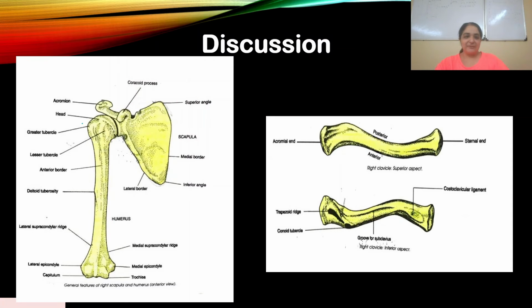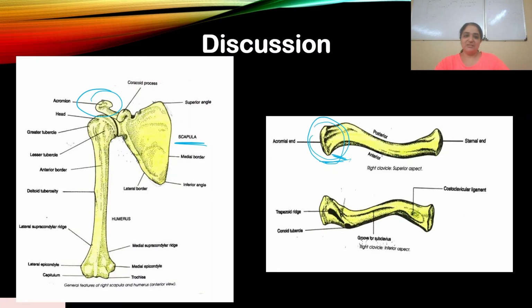Okay, so you have acromion over here, and you have the acromial end over here. Okay, so what you see here is the scapula, what you see here is the clavicle. This is the scapula, this is the clavicle. Okay, so you have one side attaching to the other side. All right, clear?